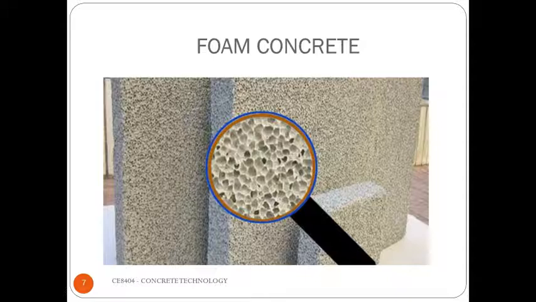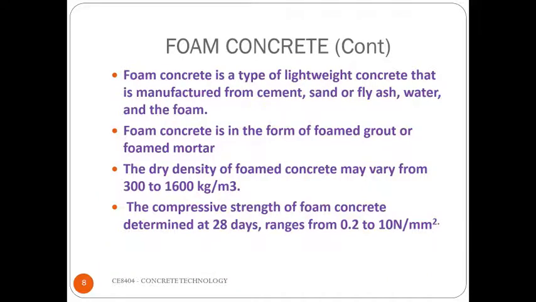The next one is foam concrete. Foam concrete is a type of lightweight concrete which is manufactured from cement, sand, fly ash, water, and foam. The foam concrete is a form of foamed grout or mortar. The density of the foam concrete varies from 300 to 1600 kg per meter cube. The compressive strength of the foam concrete is about 0.2 to 10 megapascal, which is very low when compared to